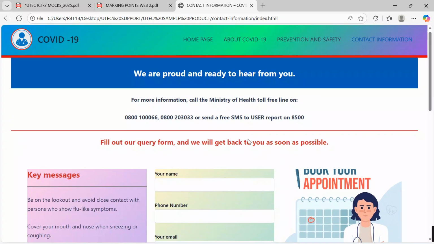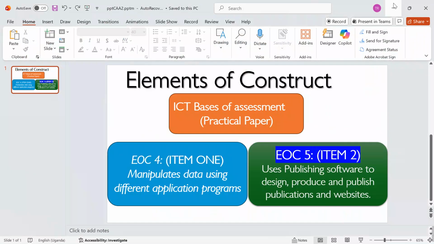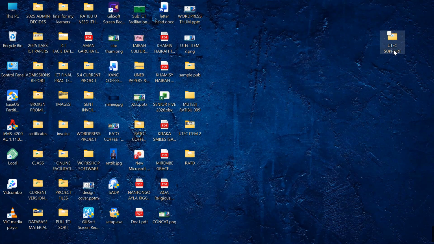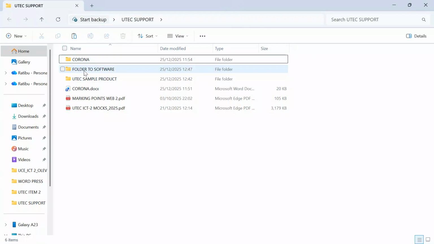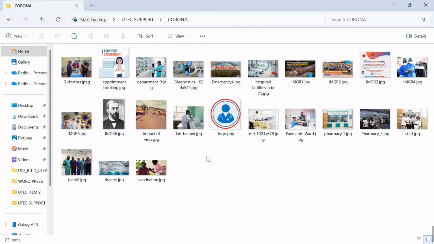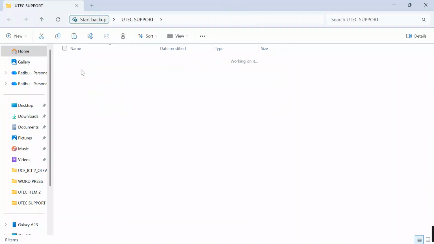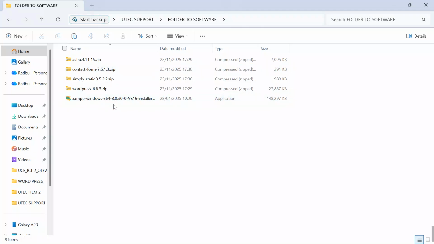So now, let's dive deep and see. I have provided you with this folder called Utec Support. The link is in the video description. What is in here? 1, I have put for you the support folder, which is the coronavirus. In this, we have put for you images, which you'll be using in the project. 2, I have also put for you the softwares that we are going to be using. I have put for you the XAMPP, which will be our database program. I have put for you the Wordpress, which will be the authoring software we're using today.